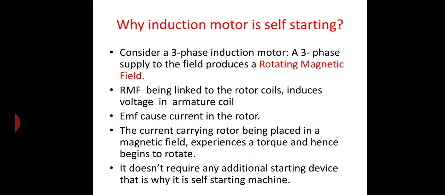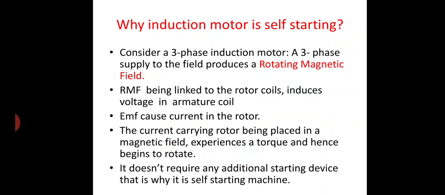Okay. But here we didn't provide any external device to drive the rotor, isn't it? Here we didn't use any external device for driving the rotor circuit. That means it doesn't require any external additional starting device for starting the machine. But what happened in that circuit?